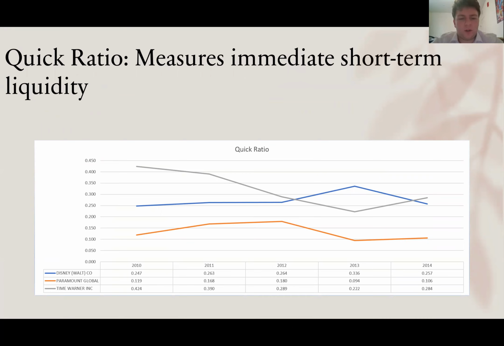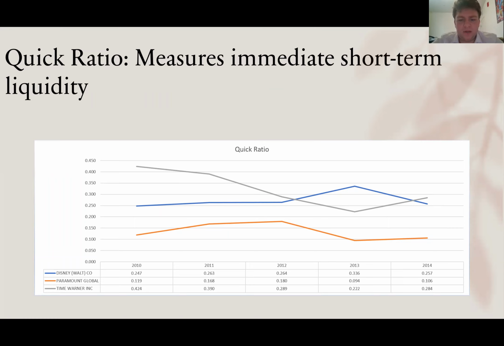So as you can see, all three companies are below the 1 ratio. However, Time Warner's from 2010 to 2013 continually decreases at, I would say, a pretty quick rate. However, from 2013 to 2014, they saw an increase in their quick ratio.